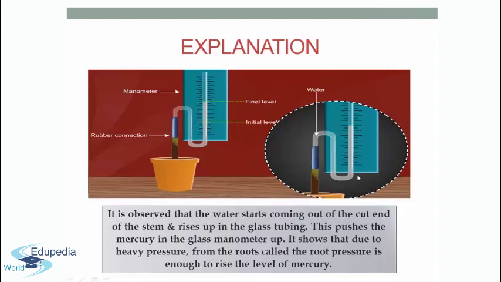This pushes the mercury in the glass manometer up. It shows that the heavy pressure from the roots, called root pressure, is enough to raise the level of mercury. And now you must have understood how this force, which is responsible for ascent of sap, known as root pressure, works.